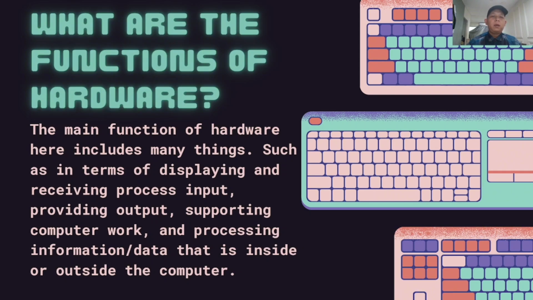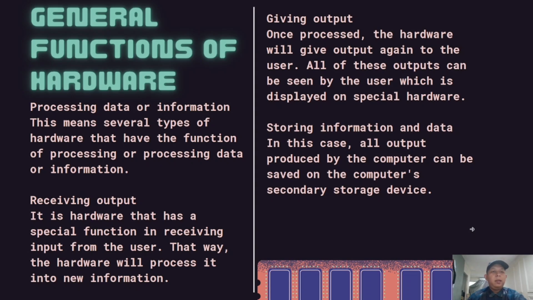What are the functions of hardware? The main functions of hardware include many things, such as displaying and receiving input, providing output, supporting computer work, and processing information or data that is inside or outside the computer. Next, general function of hardware.